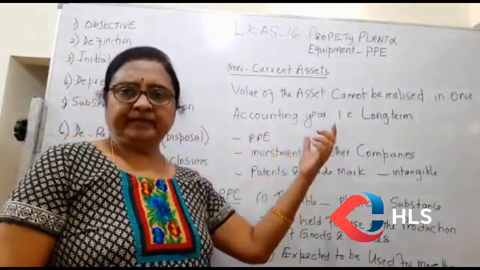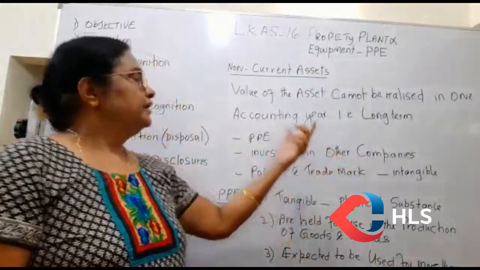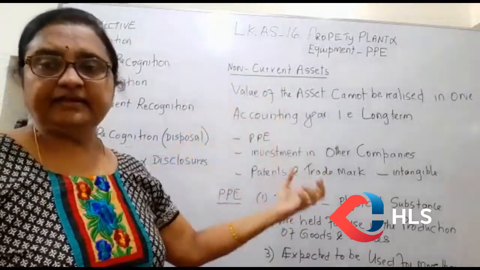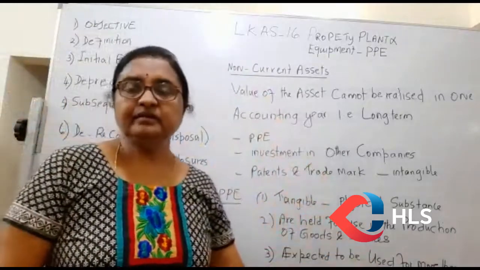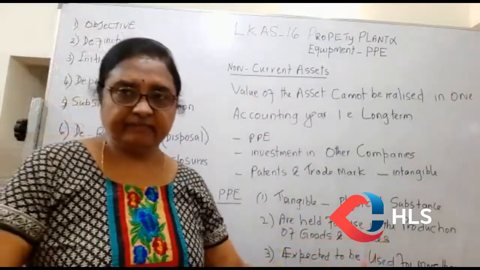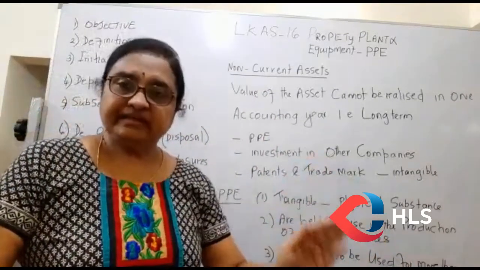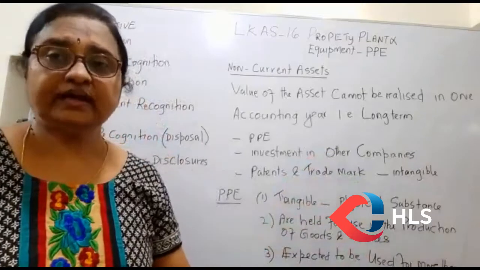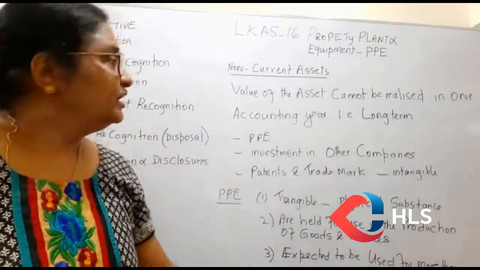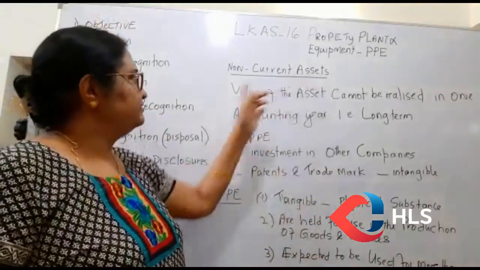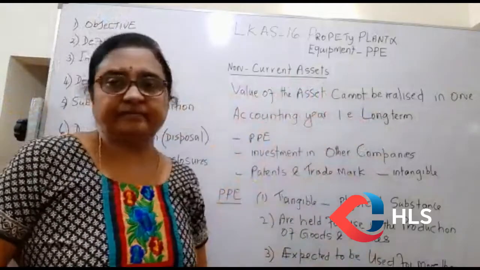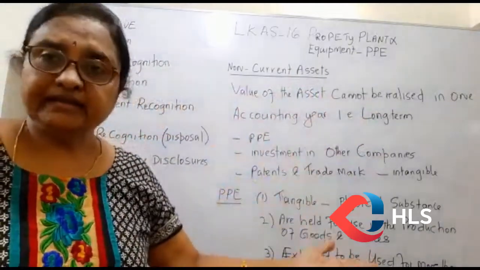Now coming back to the PPE definition, we have seen that to recognize an item as property, plant and equipment, it has to be an asset. So we saw what the asset's definitions are. Now, this asset has been classified as a non-current asset. So you should know what a non-current asset is. A non-current asset means the value of the asset cannot be realized in one accounting year, that is more than 1 year.